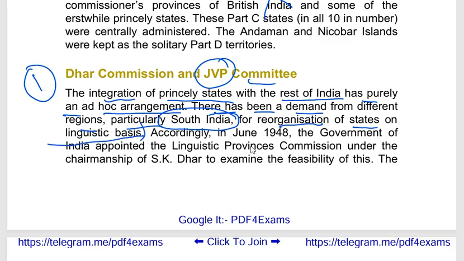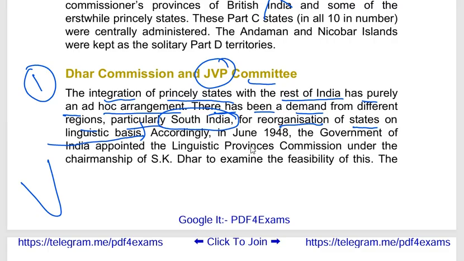basis. We all know our India is diverse in the form of religion, in the form of language, in the form of caste, creed, etc. But mainly the people in South India, their language is completely different from the people living in North India. So, demands were rising that on the basis of language, state reorganization should be done.